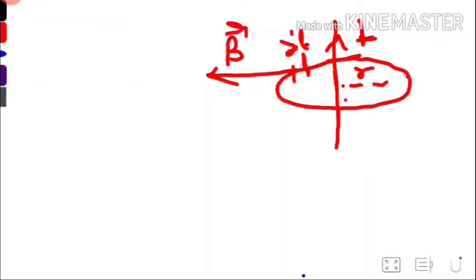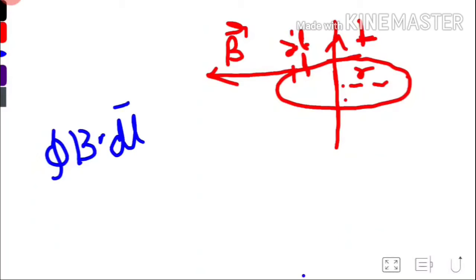The magnetic field around the wire is along the tangent, that is B, and the radius of this circle is R. Now we have to find the magnetic field B. B dot dl equals mu 0 times the current flowing, I. If 2I amount of current were flowing, we would write 2I, but here we write I as I current is flowing.